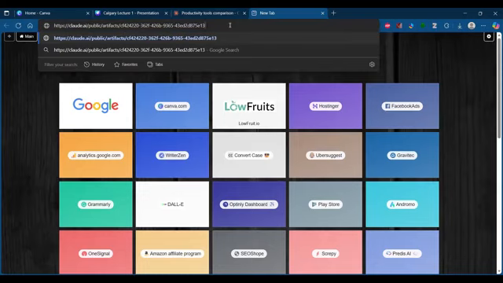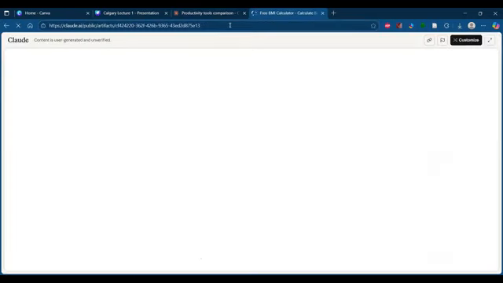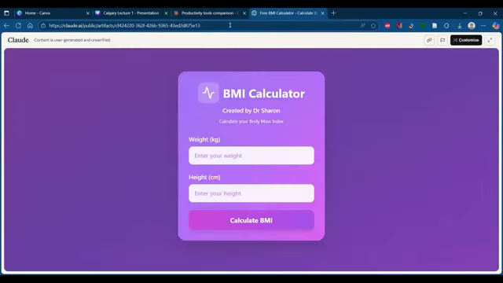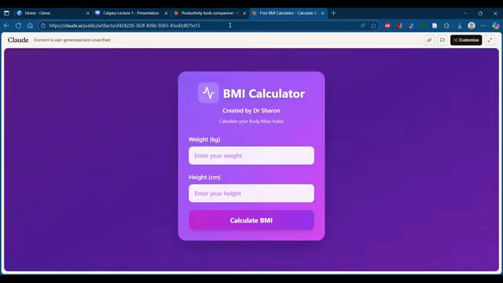So now I got the link. I'm just opening it as a new website link. So you can see the person who opens this particular link doesn't need to have a Claude AI account. They can directly access the calculator. We can open it directly within our tabs or mobiles also, and we can use it as a normal calculator. There is no need to log in or anything. It's readily available.